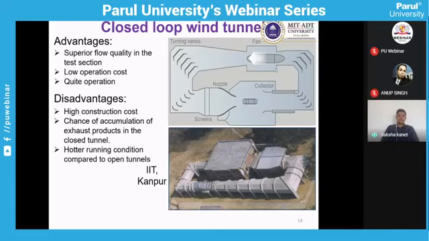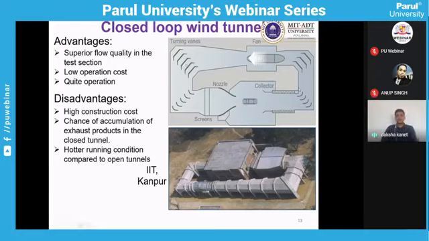Disadvantage, you can see the huge structure. So to create this structure, it will require more cost and it requires more instruments to design. So construction is more costly. Here you will be having chances of accumulation because the inlet and the outlet are both connected. So in the corner, there are chances that air will be stuck or gathered in the corner.